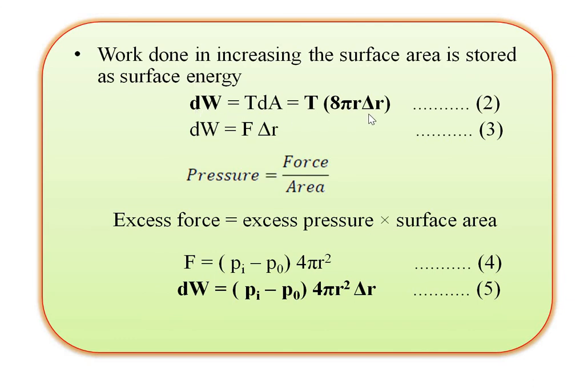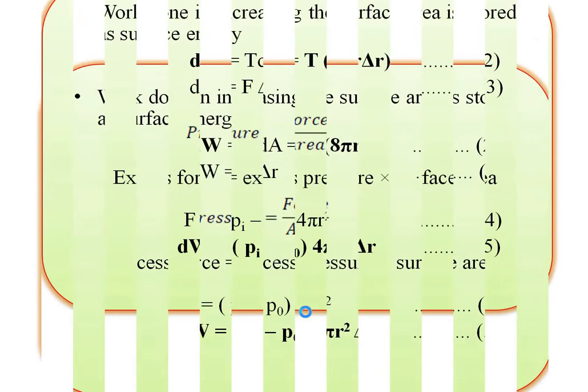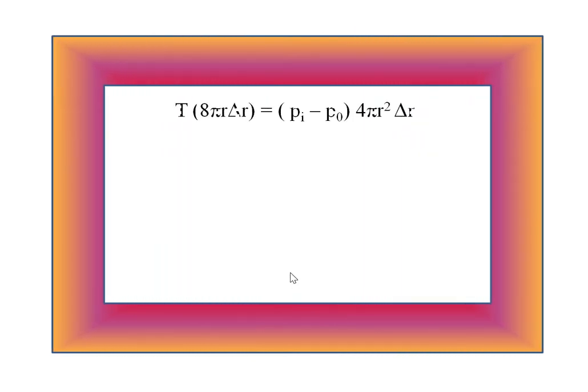This one is equation number 2, the formula for the dW, and this one is equation number 5, the formula for the dW: T 8 pi r delta r, and (Pi minus P0) into the 4 pi r square into the delta r. So equating equation number 2 and equation number 5, we get T into 8 pi r into delta r is equal to (Pi minus Po) 4 pi r square into the delta r.